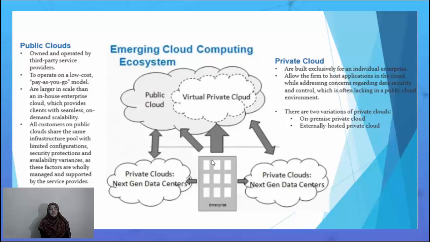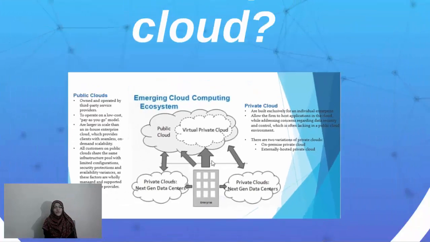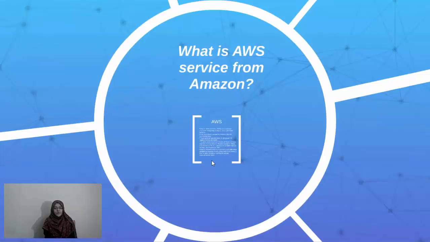A private cloud is one that is built exclusively for an individual enterprise, and they can use it to host applications on the cloud. There are two variants of private cloud: on-premises private cloud and externally hosted private cloud, as you can see in the diagram shown here. So, moving on towards our next question.